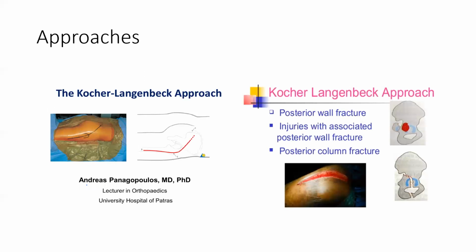Okay, so these are the approaches. When you operate on the femur or acetabulum, the acetabulum can be operated from the anterior side and from the posterior side. If you are going to operate posteriorly, there is an approach known as the Kocher-Langenbeck approach. Just see this figure. Even for any operation on the hip, this is the classical approach, known as Kocher-Langenbeck. There is nothing else you need to remember. This is a posterior approach.